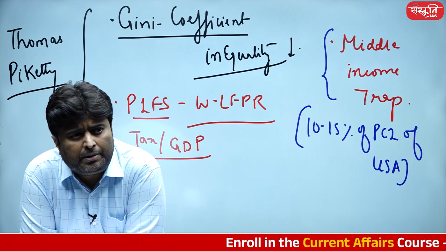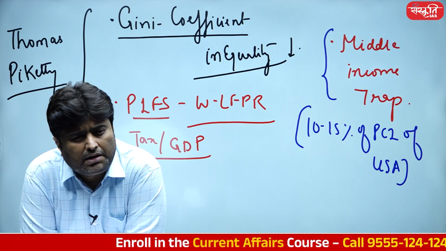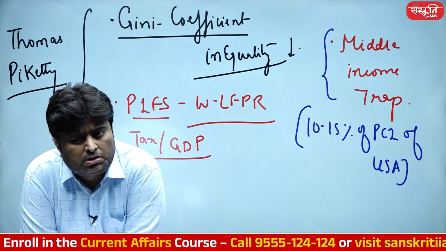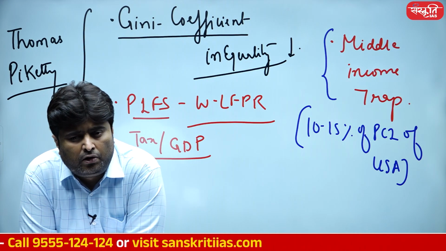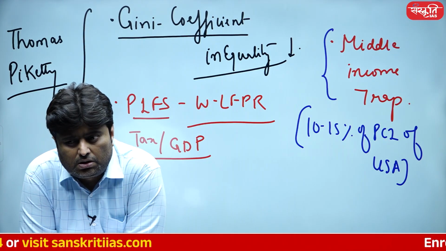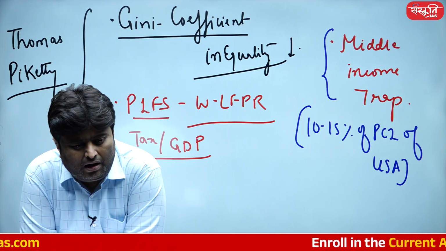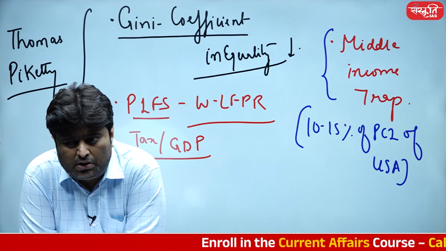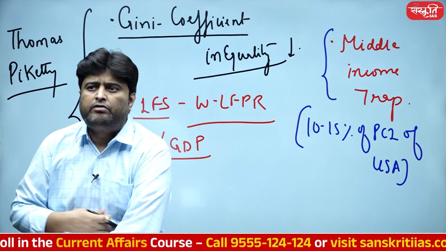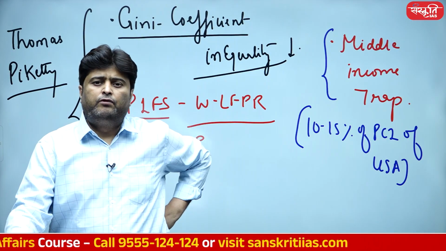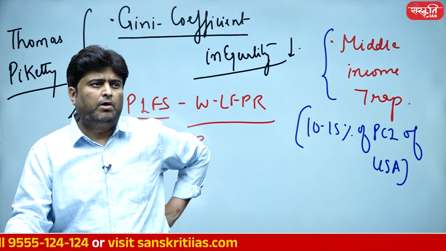So how much is the per capita income of America? I guess India is close to $2,000. अब तो बढ़ गया होगा because we are claiming that we are a $4 trillion economy. India is $2,000, America is 10 times our GDP and 1 by 4 of our population, so it's going to be 40 times.